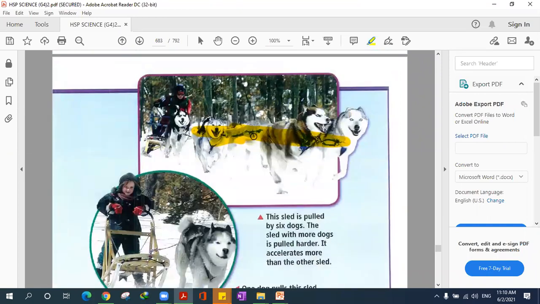What causes the change in speed in this woman? She has 6 dogs now, and all these 6 dogs are using their forces to move her, right? So the force is the one that causes her speed to change. Okay, Iyad? I hope you really get this one. You can check the sessions as many times as you want, so you can understand more and more.